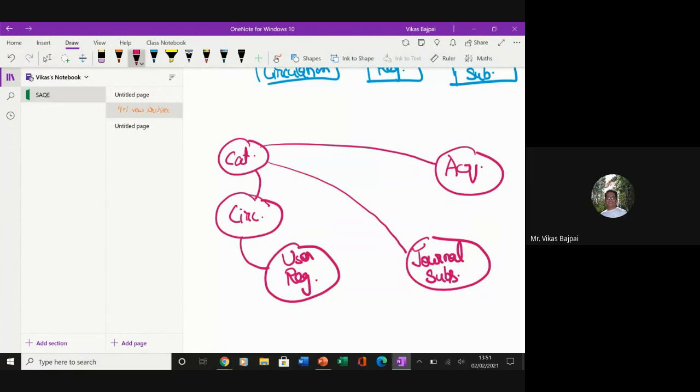Whether it is IEEE ones, or whether it is, you know, ACM subscriptions. So all these things will be described using your current one, which is your process view.